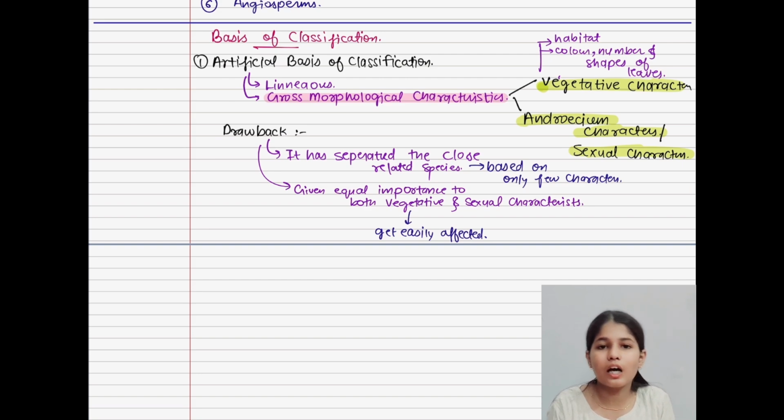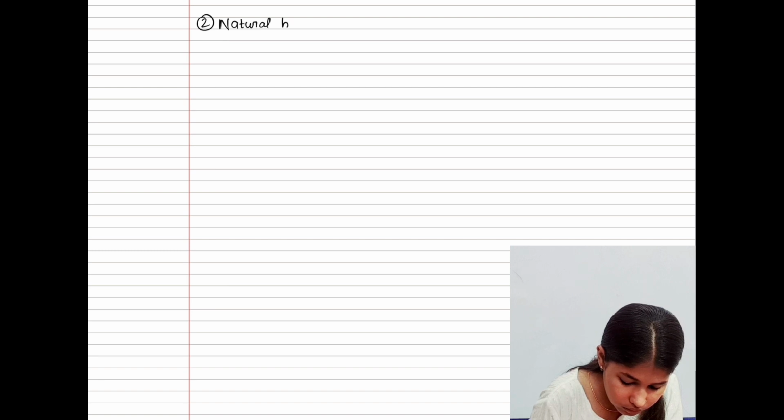So this was our artificial basis. So I hope you all have understood the artificial basis of classification. Let's come to our next topic. Our next topic is natural basis of classification. Let me write here: natural basis of classification.